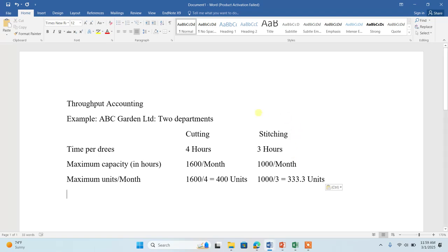For example, my dear, there's a textile company with the name ABC Garden Limited. We have two departments to make one unit. The time required for one unit in the cutting department is 4 hours. Similarly, in the stitching department to stitch the fabrics, we need 3 hours for one unit. The maximum capacity in the cutting department is 1600 hours per month. Similarly, in the stitching department, we have 1000 hours per month.